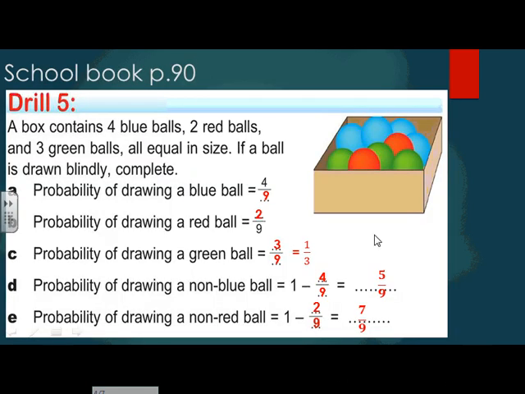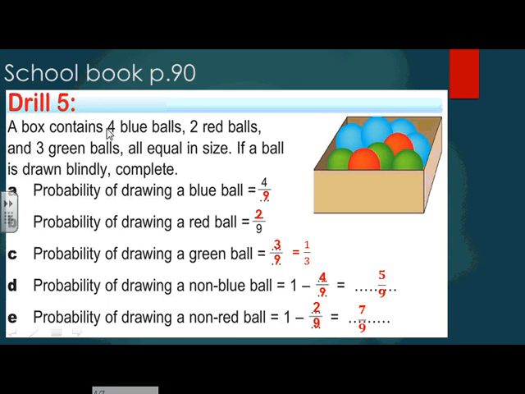For example, we have a box that contains 4 blue balls, 2 red balls, and 3 green balls, all equal in size, or we can say they are all identical. If a ball is drawn blindly from the box, what's the probability of drawing a blue ball?